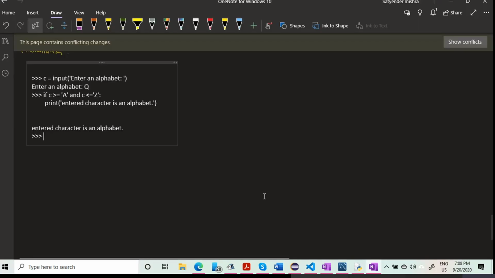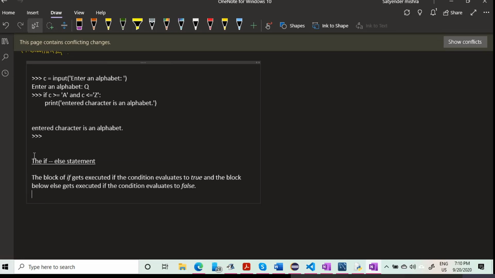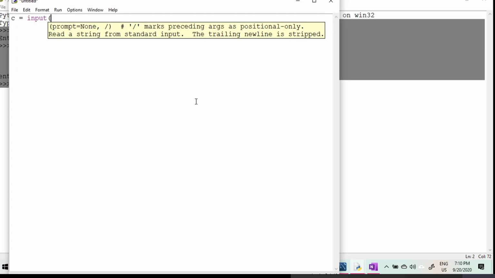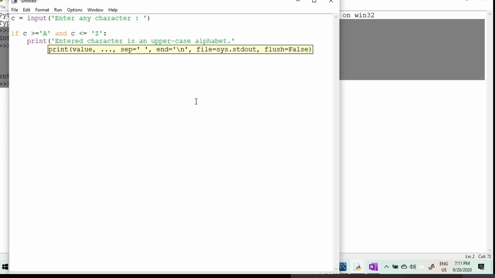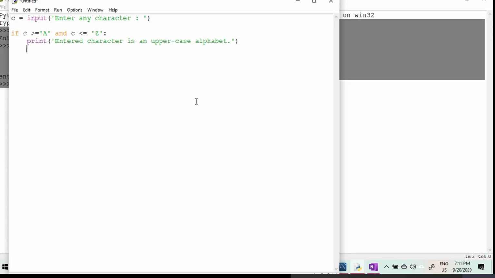So let me talk about the if else statement also, which is very convenient: if it is not an alphabet, then it must be something else. So let me write one code in Python, enter a character, and this character may be anything. It may be a digit, it may be an alphabet or anything. So I'm writing here, if C is greater than or equal to, then I'm writing another here. I'm writing here else. You can execute this code.